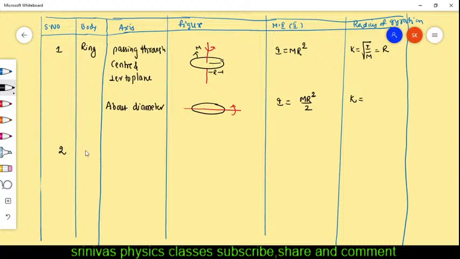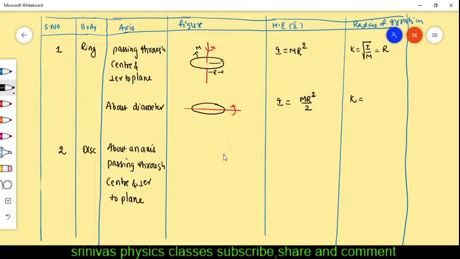Next one is the disk. The disk, what is the formula? Disk about an axis passing through center and perpendicular to plane. Then what is the formula for the moment of inertia?